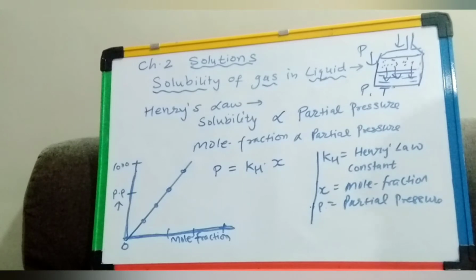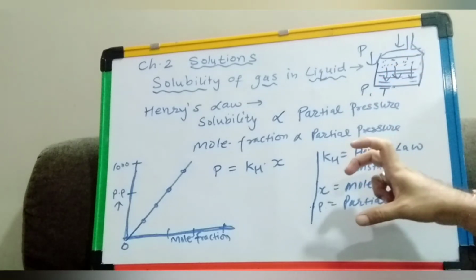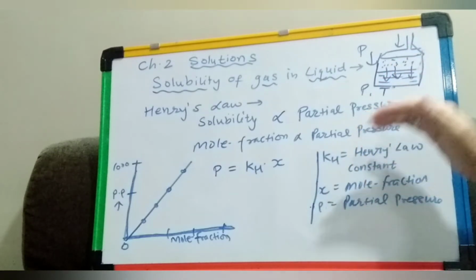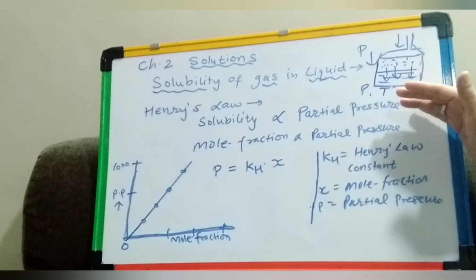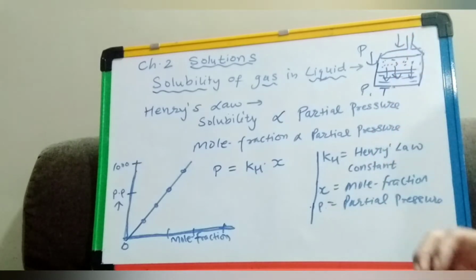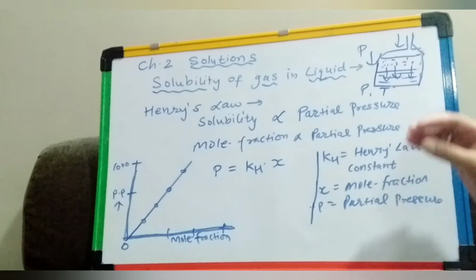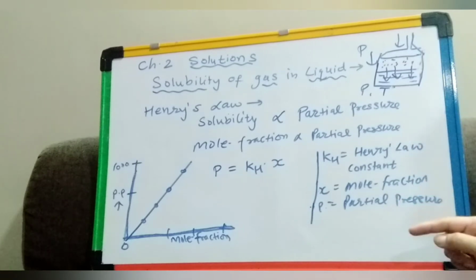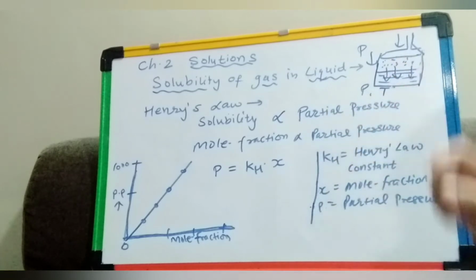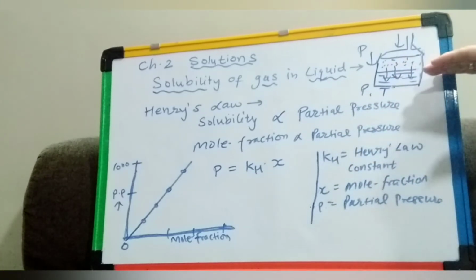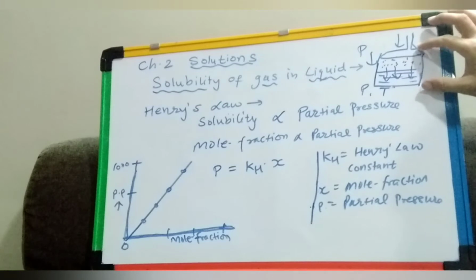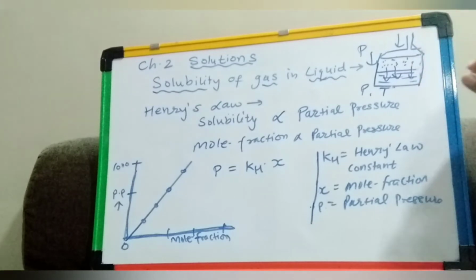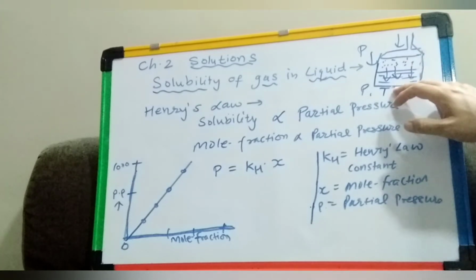This law states that at a constant temperature, because temperature must be constant, the solubility of a gas in a liquid is directly proportional to the partial pressure of the gas present above the surface of the liquid.